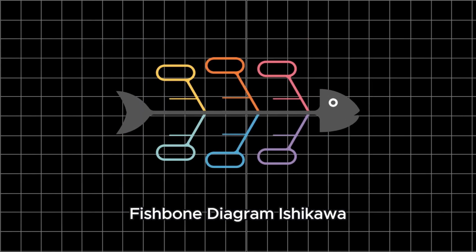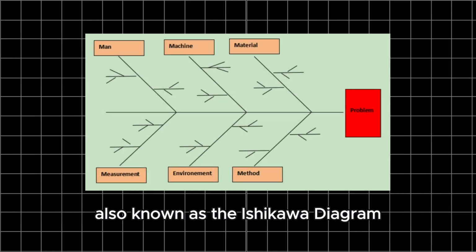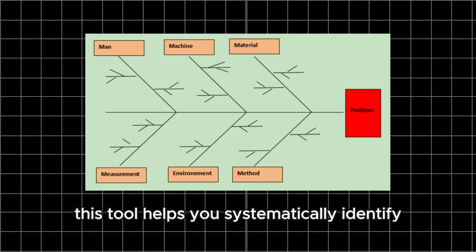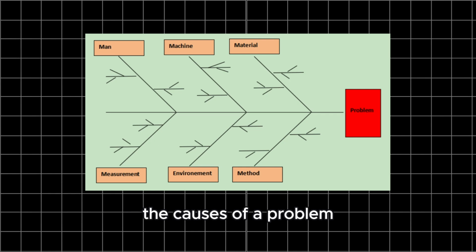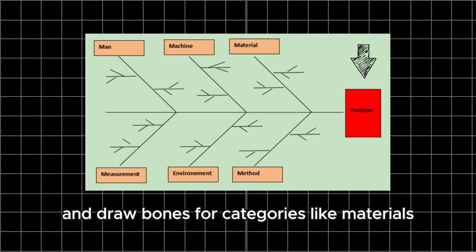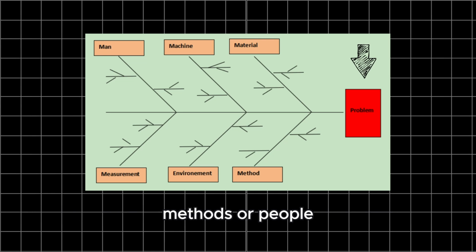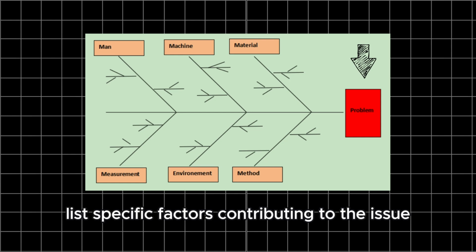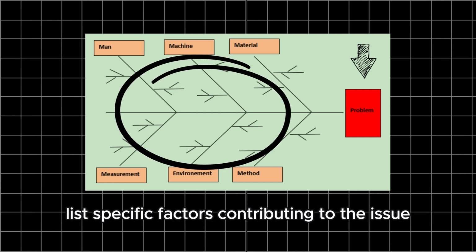Fishbone diagram, Ishikawa. Also known as the Ishikawa diagram, this tool helps you systematically identify the causes of a problem. Start with the problem at the head of the fish and draw bones for categories like materials, methods, or people. Under each category, list specific factors contributing to the issue.